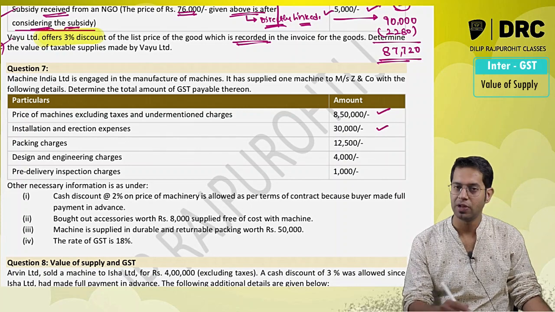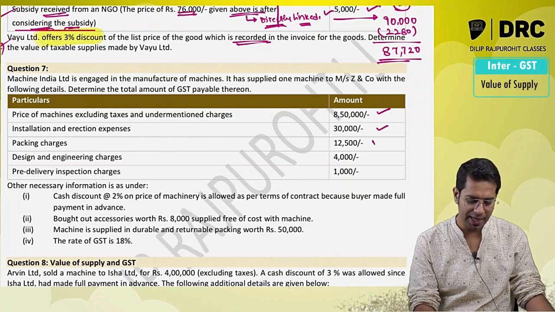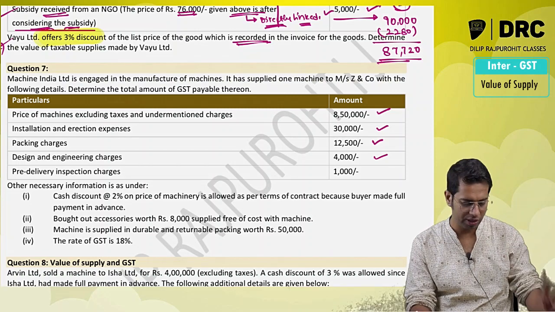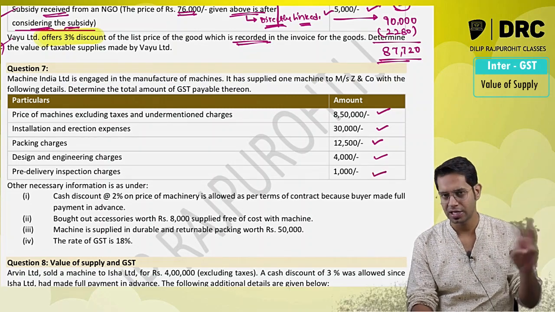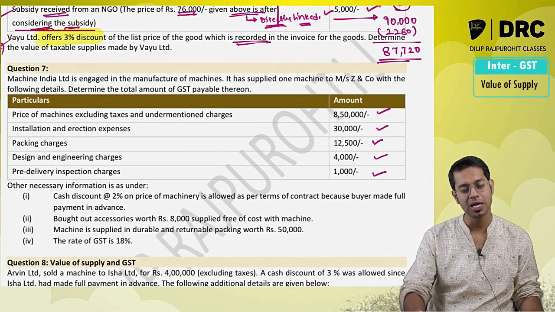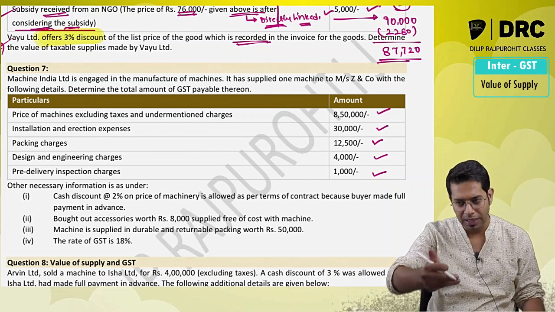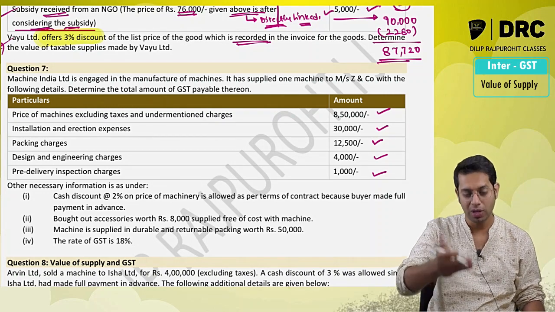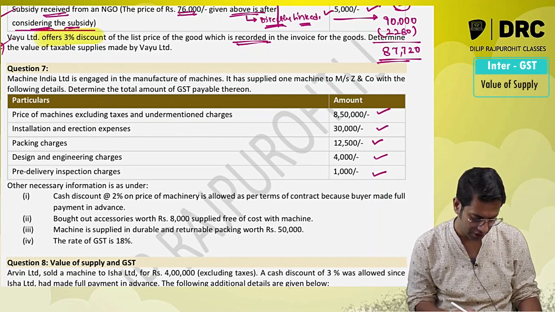Installation charges, it will be included in value of supply. Packing charges, include it in value of supply. Design engineering charges, include it in value of supply. Pre-delivery inspection charges also you should include in value of supply. Sir, what is this pre-delivery inspection charges? Before making the actual delivery, I am inspecting this particular product, so it is called pre-delivery inspection charges.